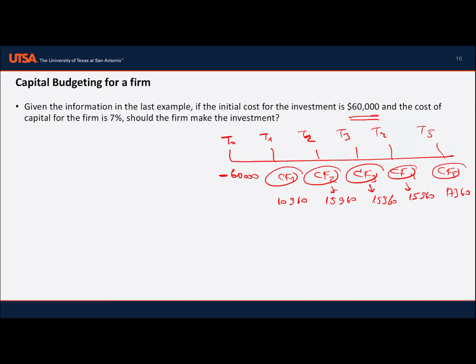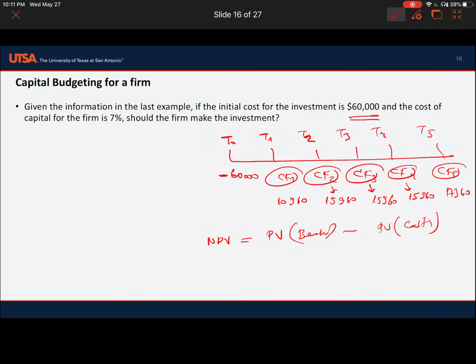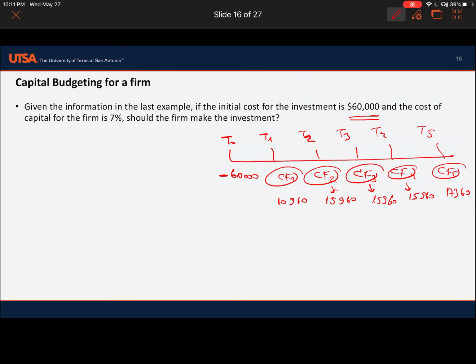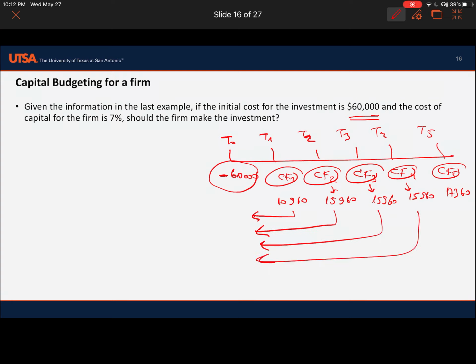We need to find the present value of these cash flows. Remember, what was the net present value? The net present value is the present value of benefits minus the present value of costs. So simply we find the present value of cash flow 1, present value of cash flow 2, 3, 4, and 5.